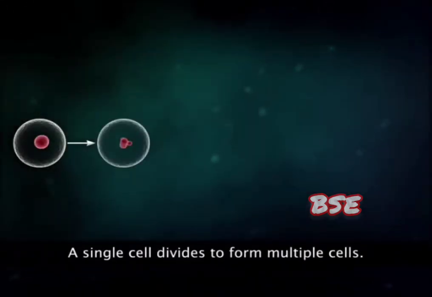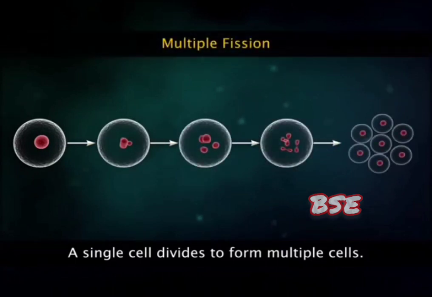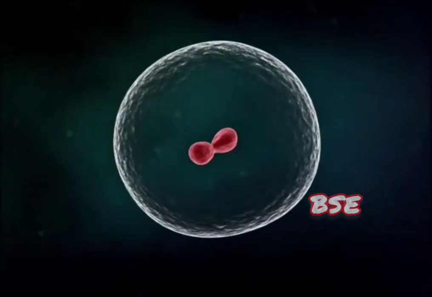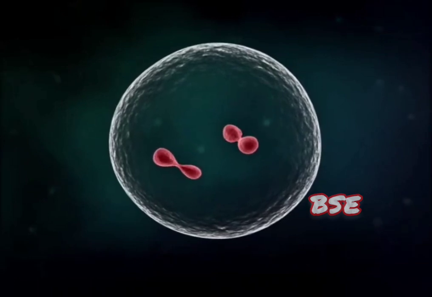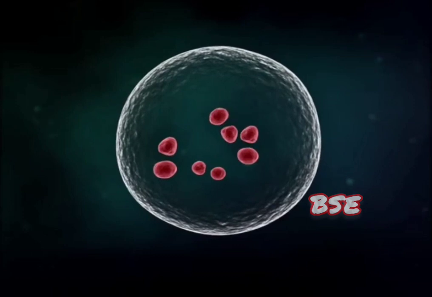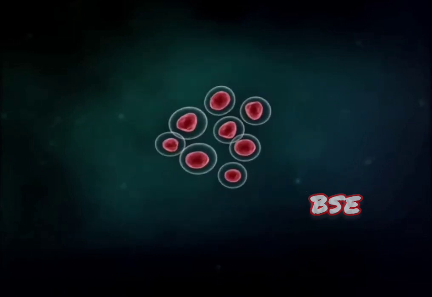Another type of asexual reproduction occurring in unicellular organisms is multiple fission. Multiple fission is common in protists and some parasitic species such as Plasmodium. In multiple fission, the nucleus of the parent divides into many daughter nuclei by repeated divisions. This is followed by the division of the cytoplasm into several parts, with each part enclosing one nucleus.